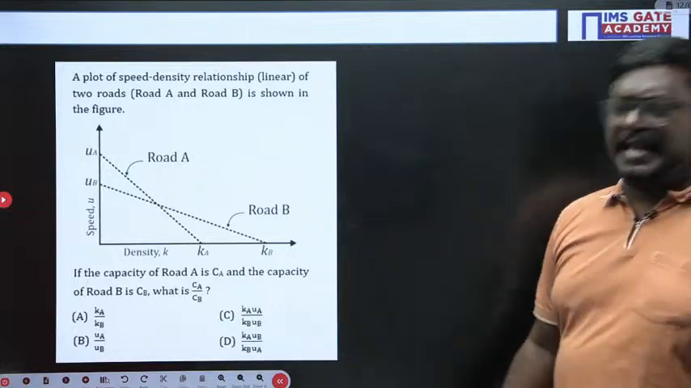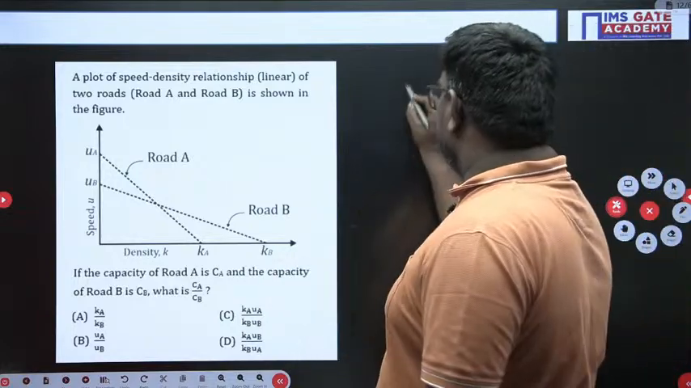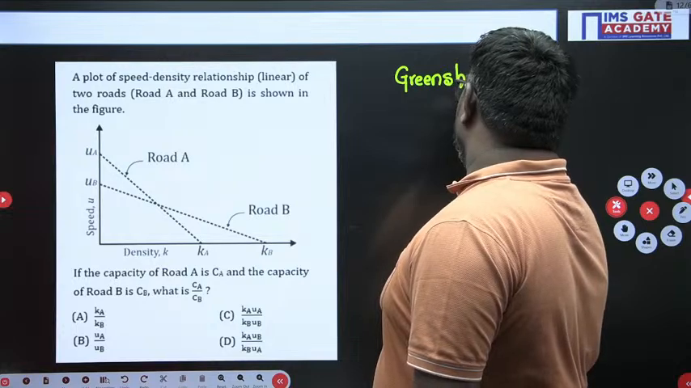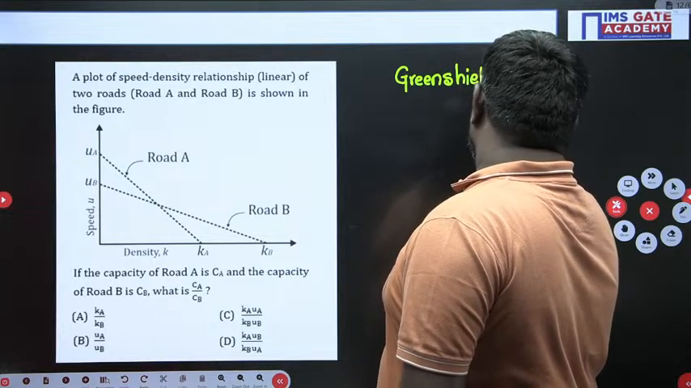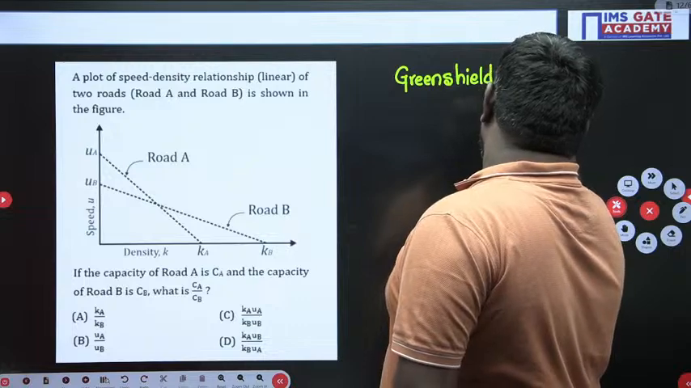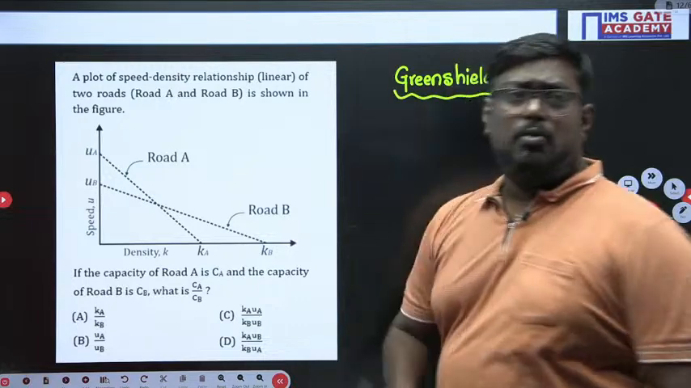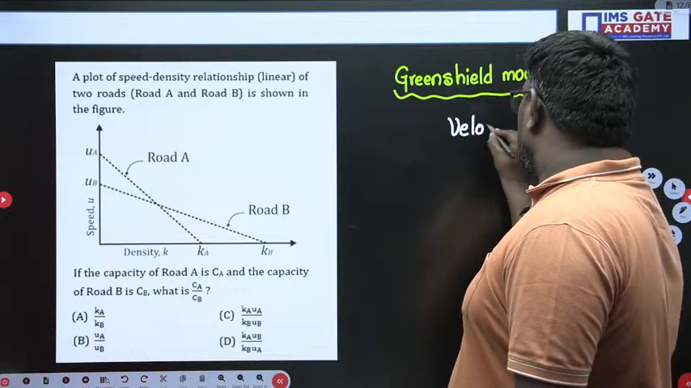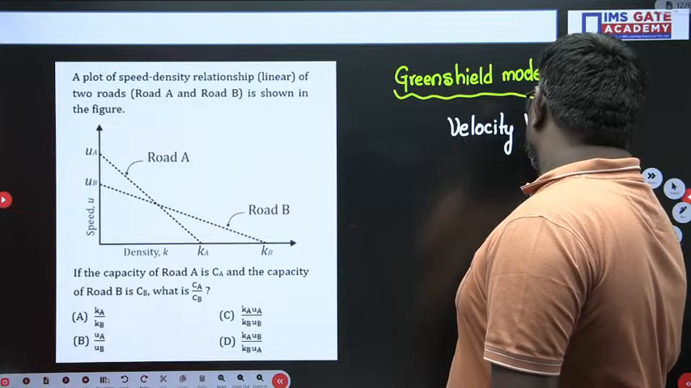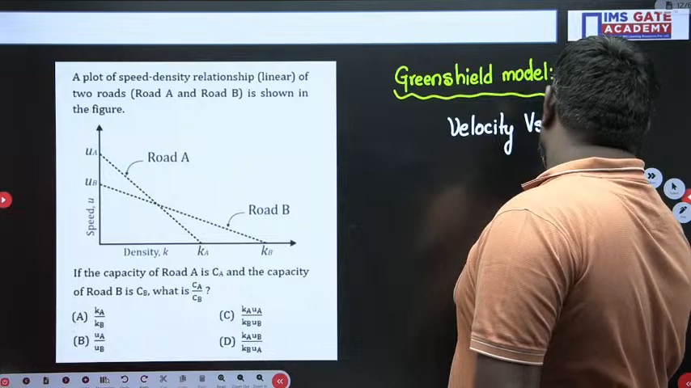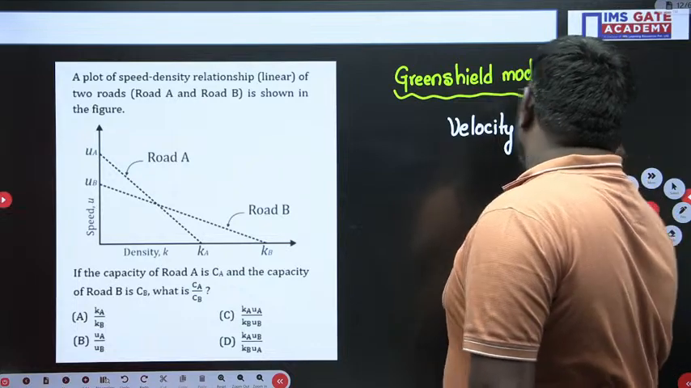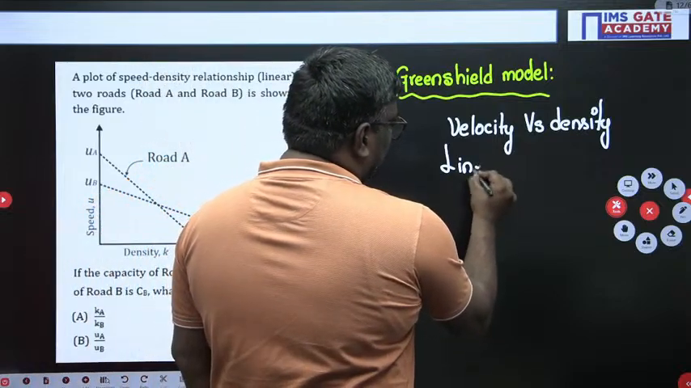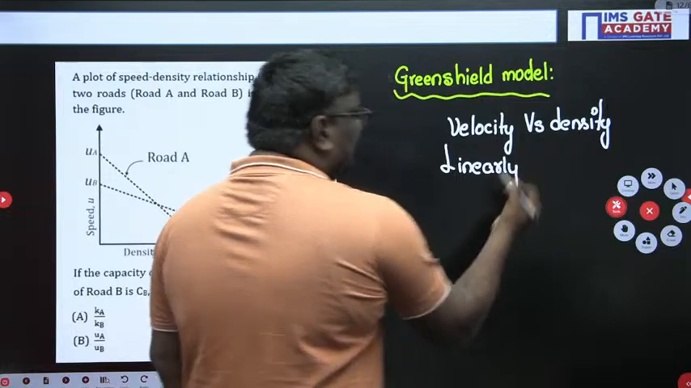Okay, my dear students, see, if you understand here, there is a model called the Greenshields model. In the Greenshields model, what is the relation between velocity and density, sir? I told clearly, in the Greenshields model, velocity versus density varies linearly. Now let me tell you, my dear students, they have asked the capacity.